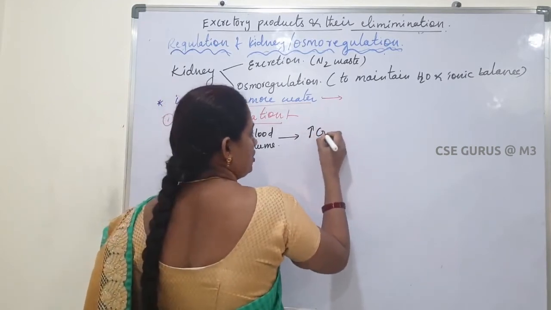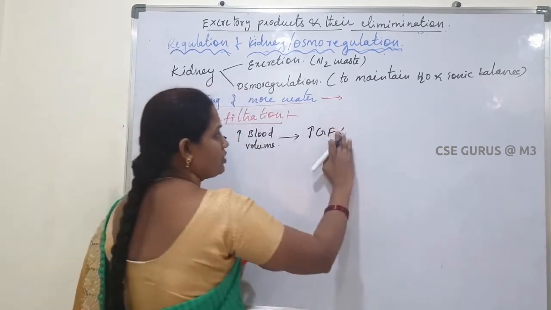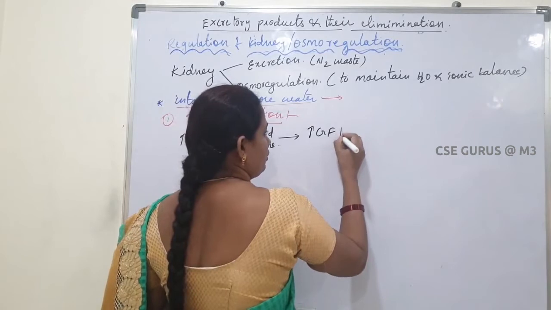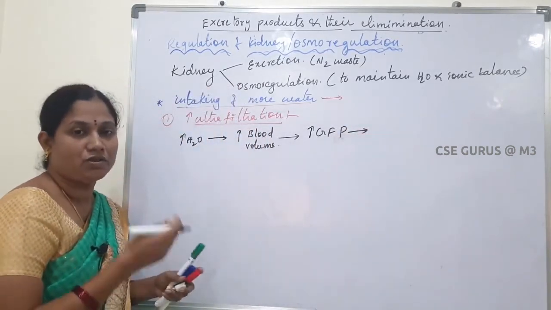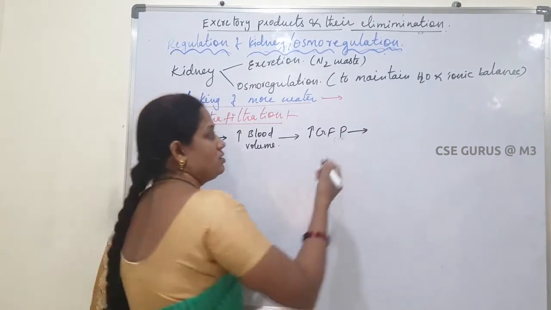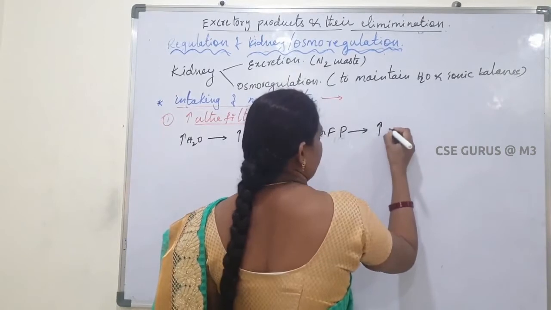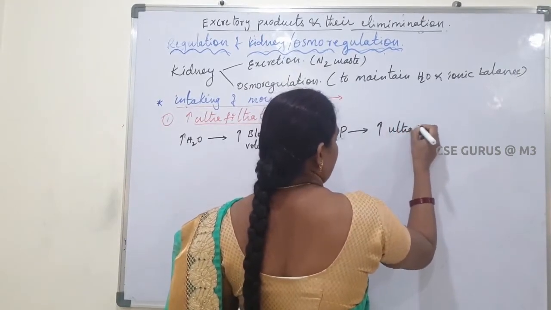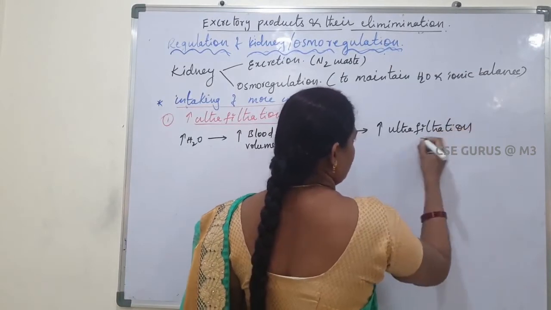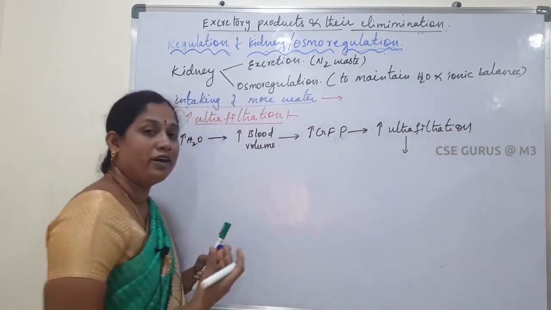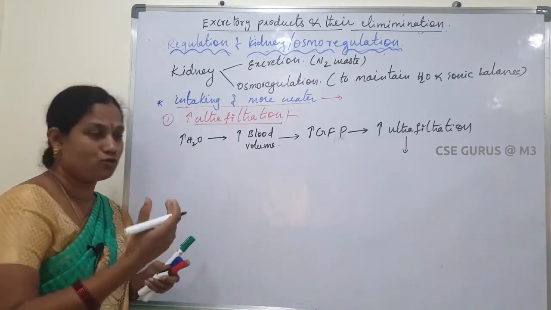So that is GFR, glomerular filtration pressure. Sorry. So glomerular filtration pressure is increased. Okay. So whenever pressure is increased, ultrafiltration, or glomerular filtration, is also increased. Filtration is increased, which means a more amount of blood is filtered, to form